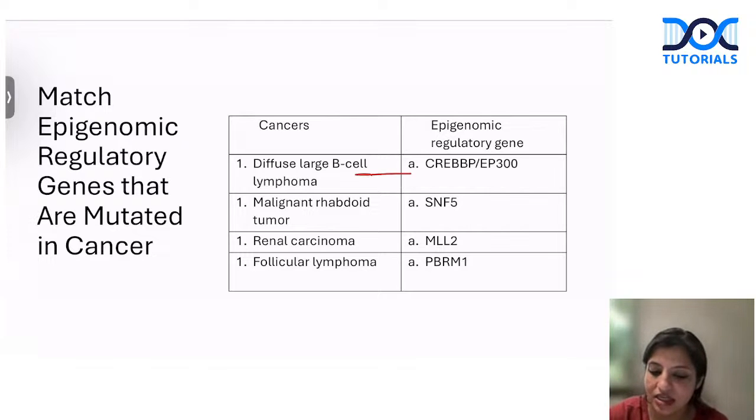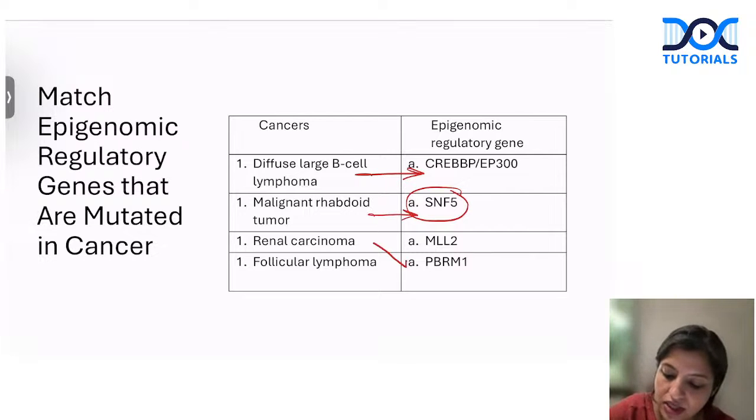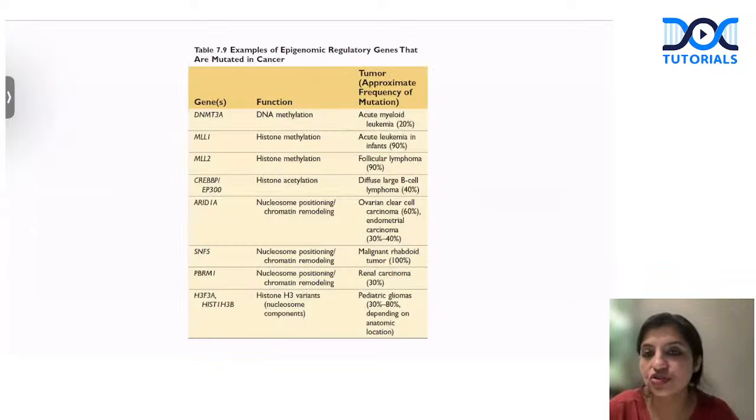So DLBCL usually has association with CREBBP and EP300. Malignant rhabdoid tumor has a typical epigenome mutation of SNF5. Renal cell carcinomas are usually associated with PBRM1 mutation. This is an epigenetic modification in them. And follicular lymphomas are usually associated with MLL2. So this is the chart from Robbins from which I framed this question. This is from the neoplasia chapter, table 7.9, which is very important.